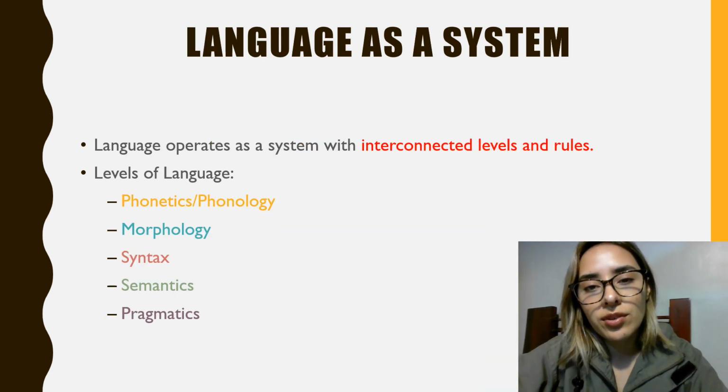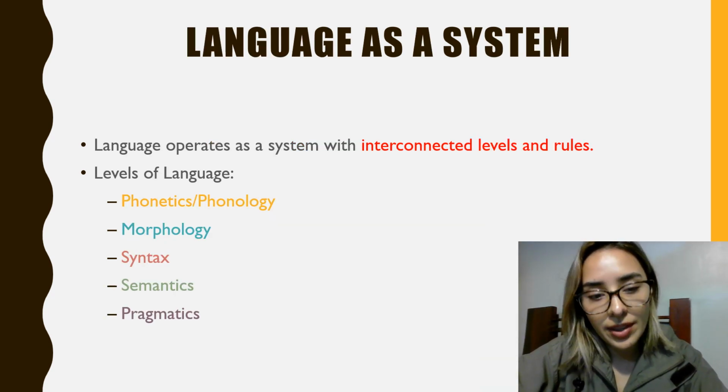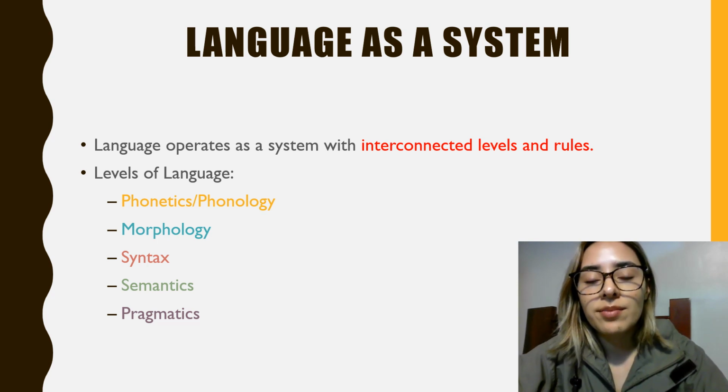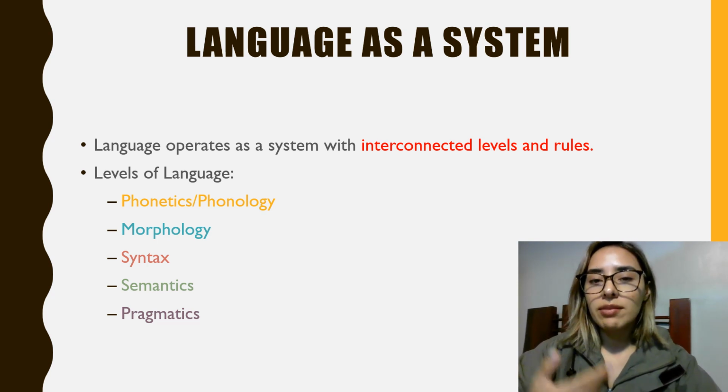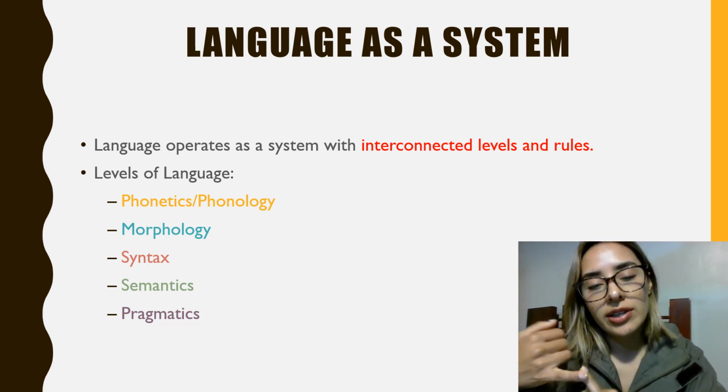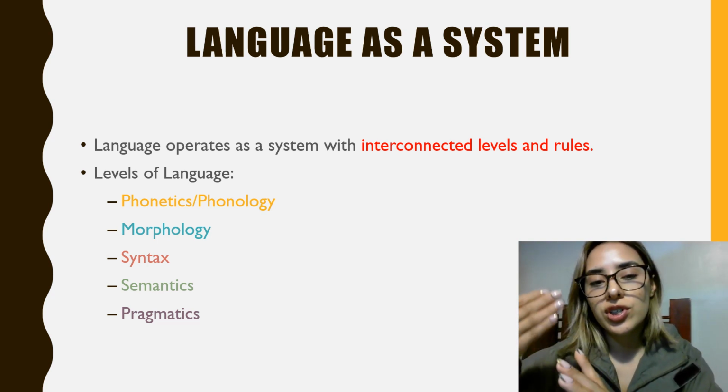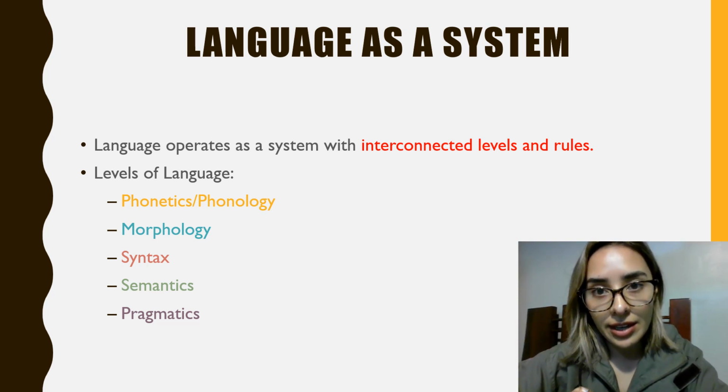Now let's talk about language as a system. Language operates as a system with interconnected levels and rules. In the levels of language, we have phonetics or phonology, morphology, syntax, semantics, and pragmatics.